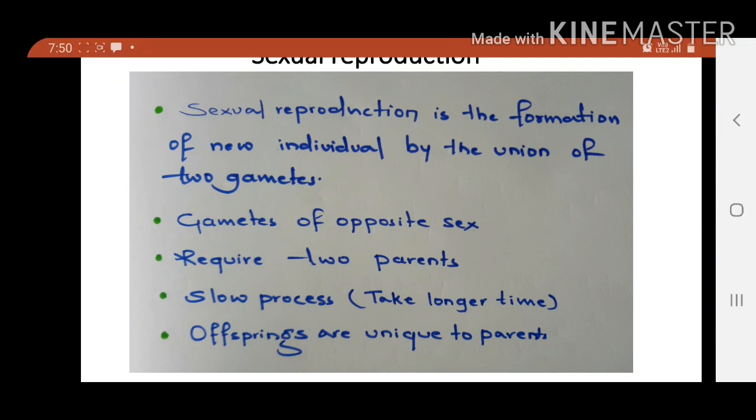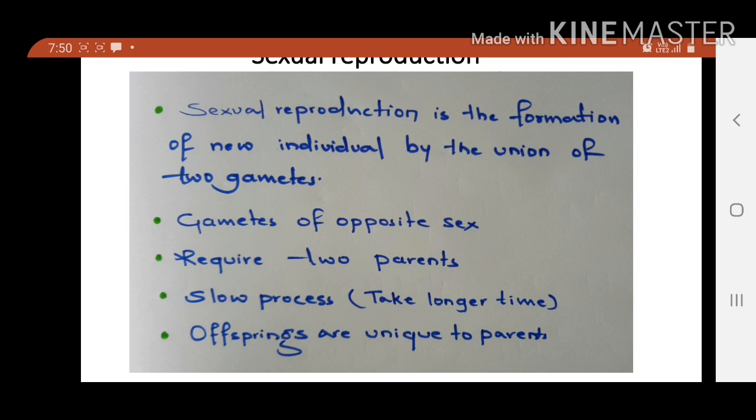Next, a slow process, it means it takes longer time. In the case of humans, if a human wants to reproduce, especially women, they require 9 months of pregnancy time, which is long. As compared to asexual reproduction, the process of sexual reproduction is a slow and longer process.